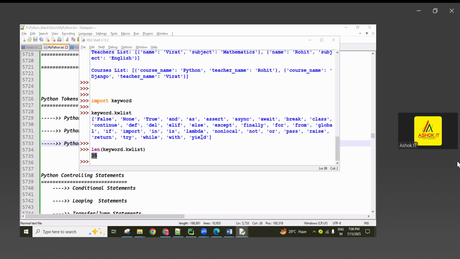Okay? So this is the latest version, Python 3.13. In Python 3.13, now there are 35 keywords. Latest version. Okay? Remember that.